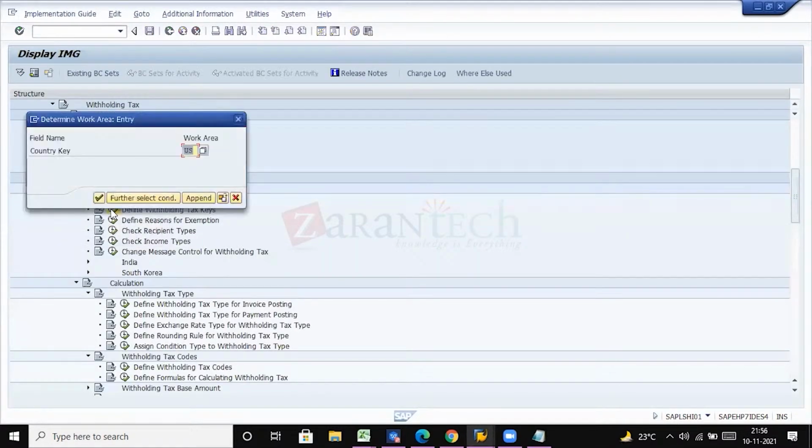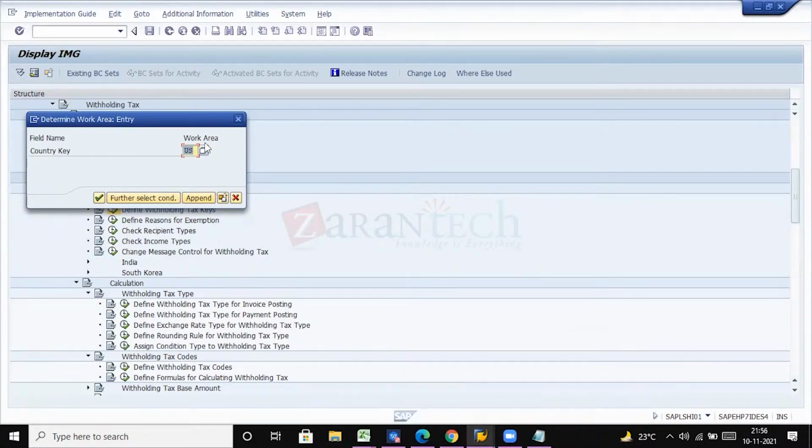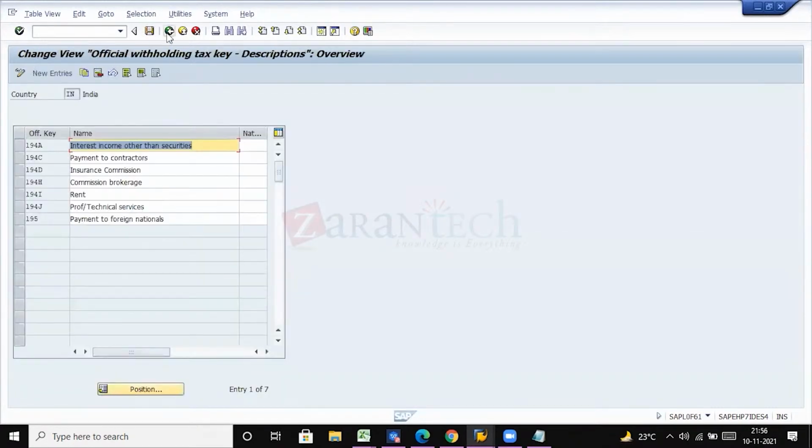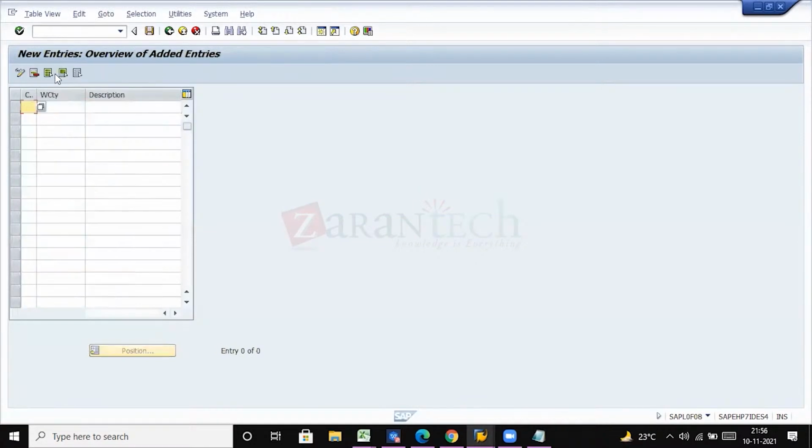Now, withholding tax we have mapped, and now we'll add. Let us see, at least I'll show you one for adding. I'll add for India.